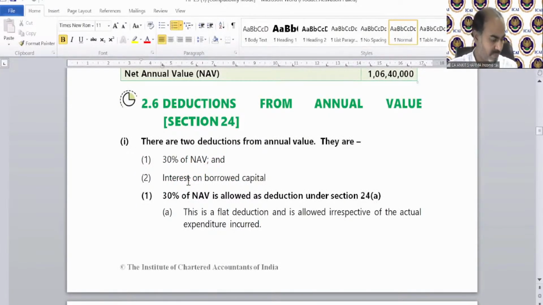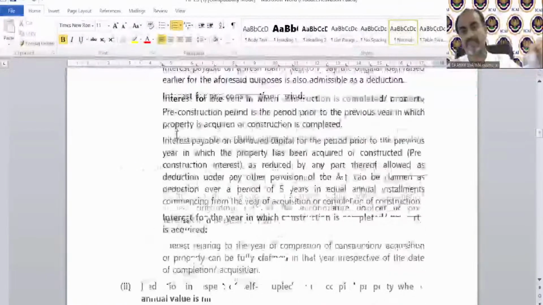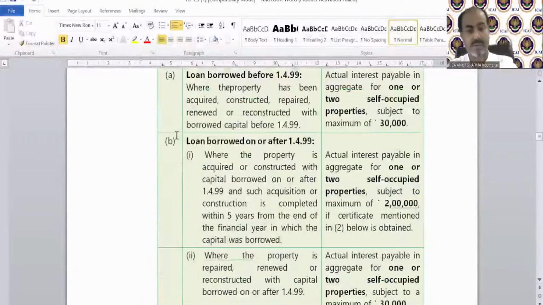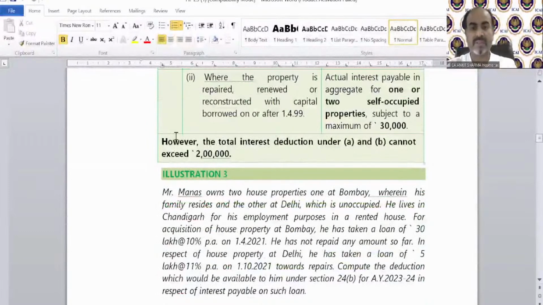This is illustration number 3 on page number 138. Mr. Manas owns 2 house properties, one at Bombay where his family resides and the other at Delhi, which is unoccupied. So one is family-used and one is unoccupied. He lives in Chandigarh for his employment purpose in a rented house.